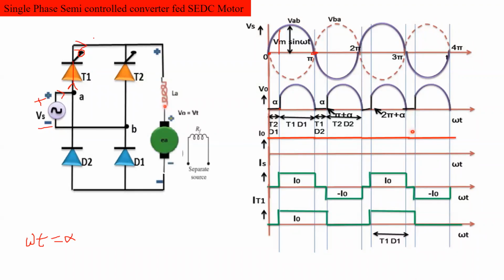When T1 is turned on, then what will happen? The current is flowing through this circuit. The current is flowing through the armature circuit of the motor. Is it right? Okay. Next, this current is flowing through this direction.